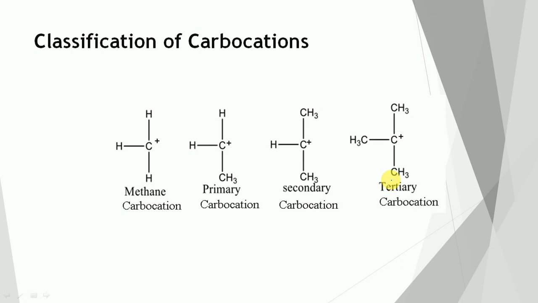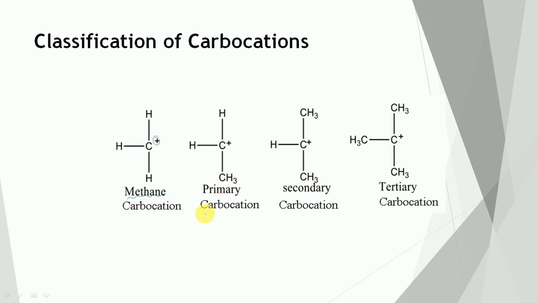Classification of carbocations. Carbocations are classified as primary, secondary and tertiary according to the carbon bearing the positive charge. So let us see. The first one is the methyl carbocation. In case of methyl carbocation, the carbon carrying the positive charge is attached to 3 hydrogens.